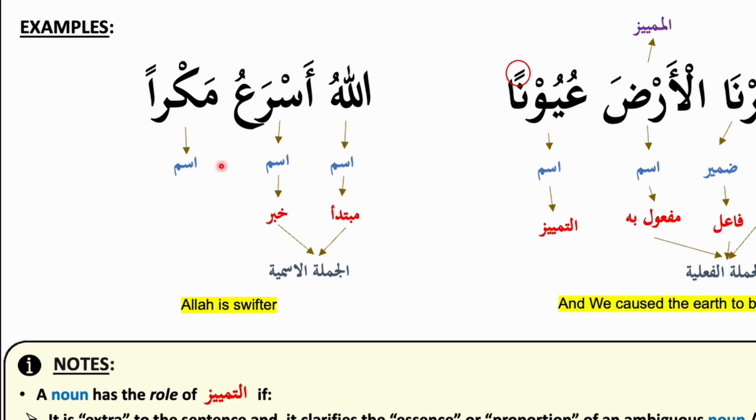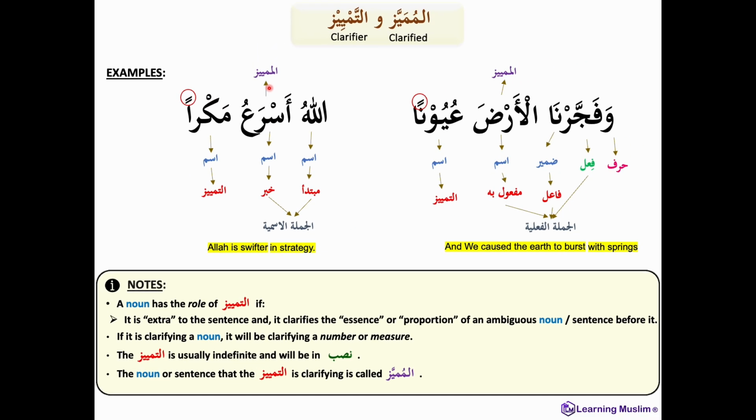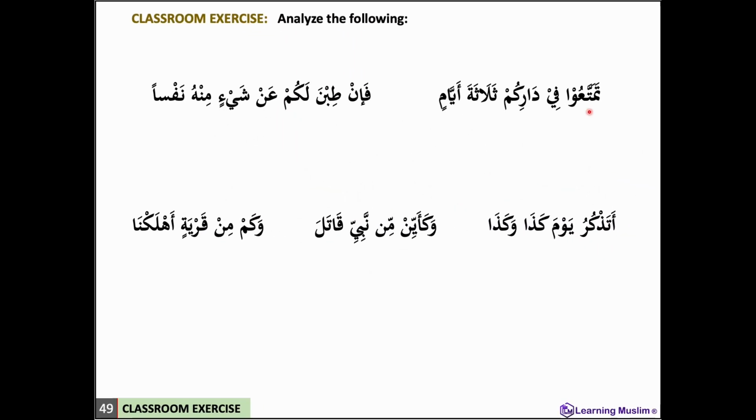So asra'u is vague. In which way is Allah swifter? Then the noun makra comes and clarifies the word asra'u, and then the meaning becomes, Allah is swifter in strategy. And so the word makra is the tamyiz in the state of nasb, and the word asra'u is the mumayyaz. So let's have a look at some more examples.